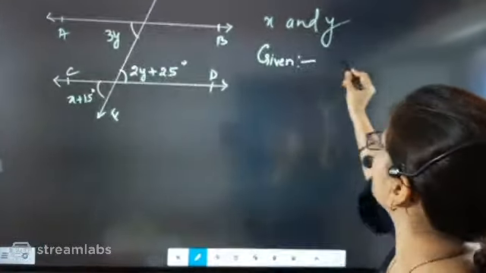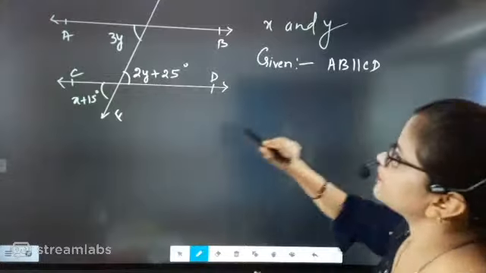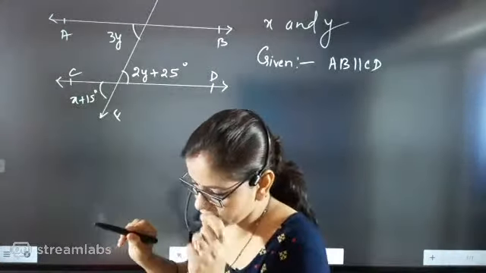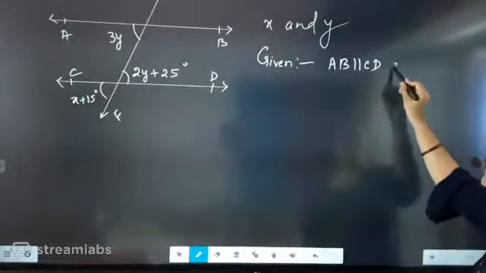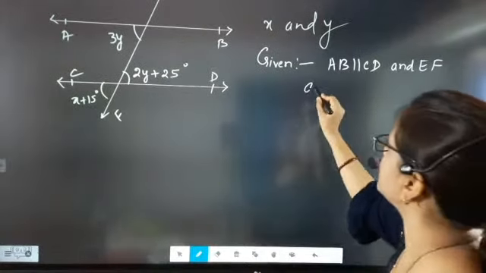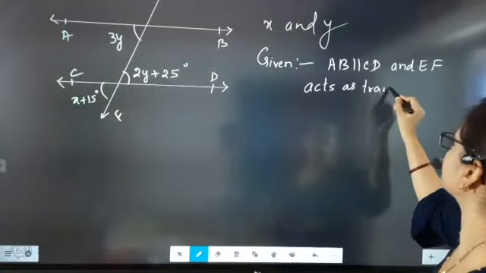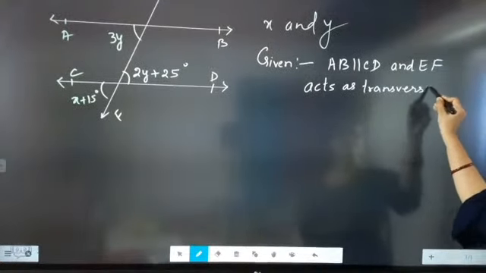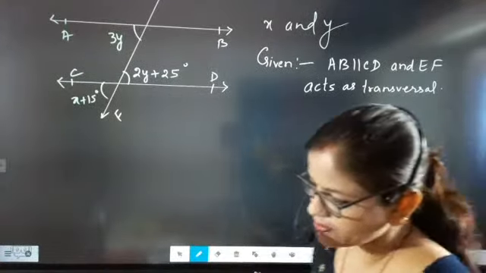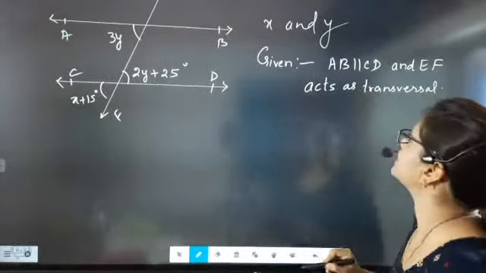Now look here, beta. What you have to prove here is AB is parallel to CD. Now definitely, beta, AB is parallel to CD and EF acts as transversal. Okay, Ashish, wherever you will not understand, beta, ask.